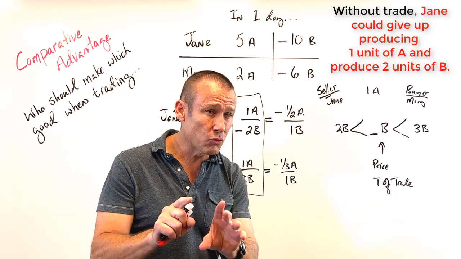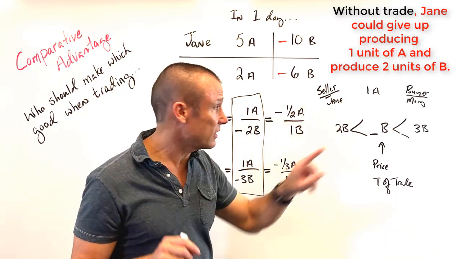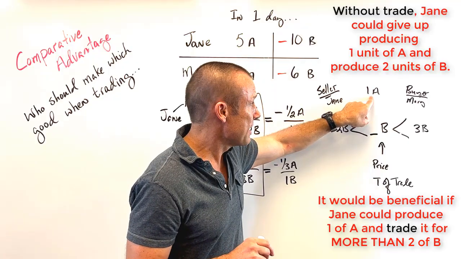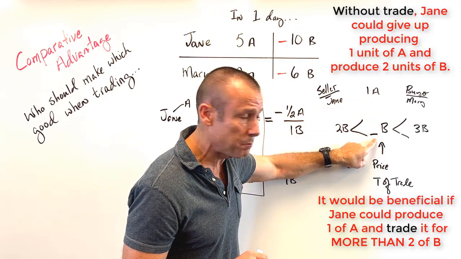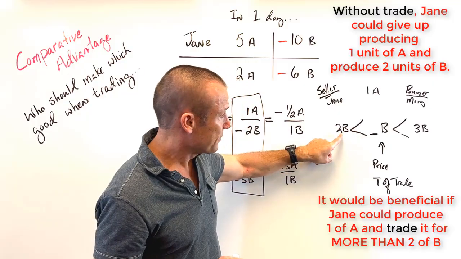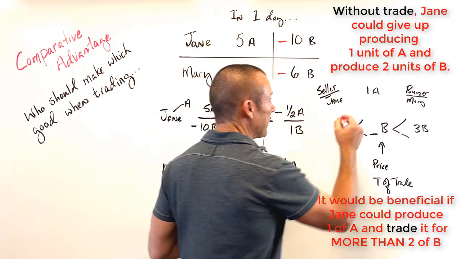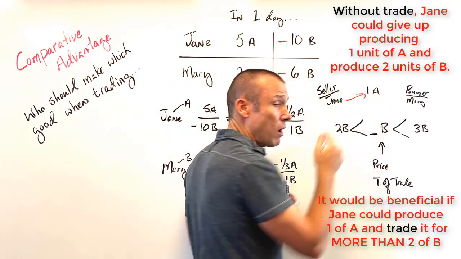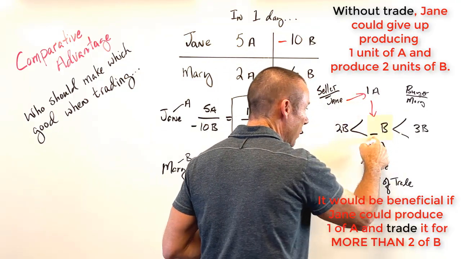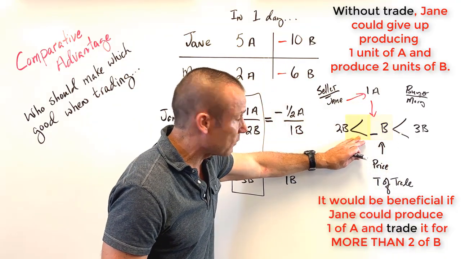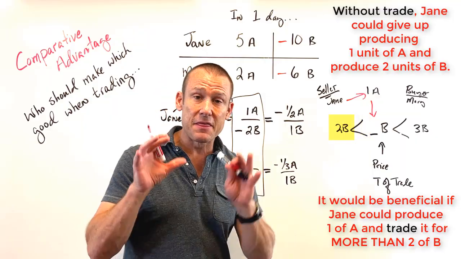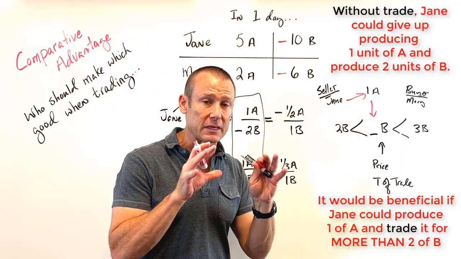But wouldn't it be great for Jane if she could make one of A and then sell it for some amount of B that was greater than 2B? That would be fantastic. That would benefit Jane.